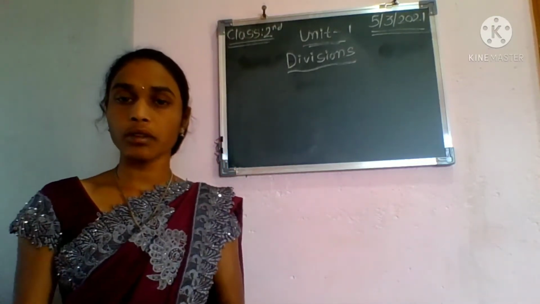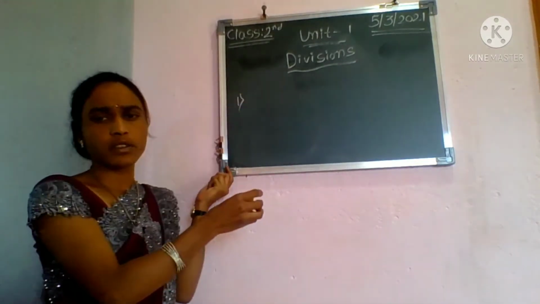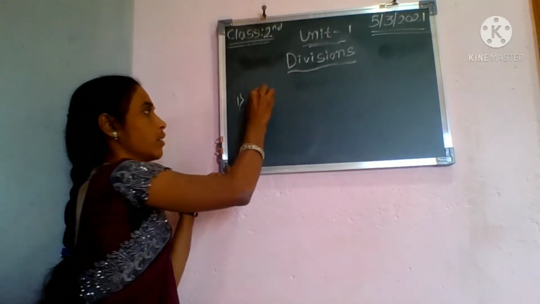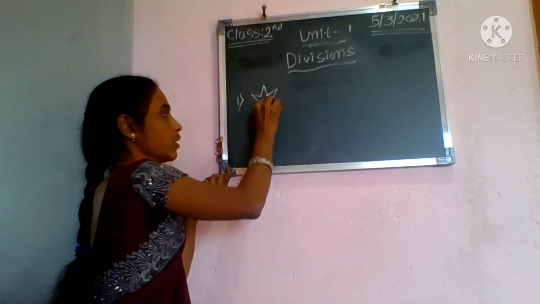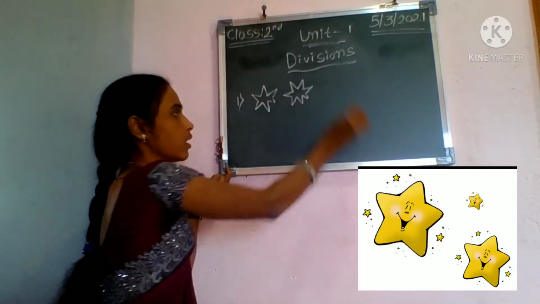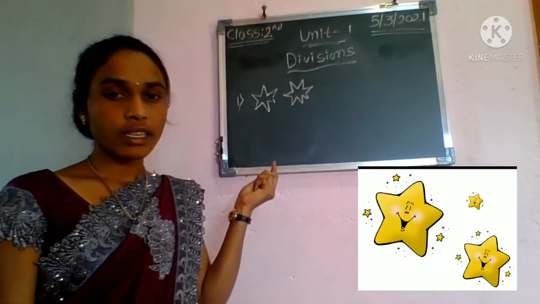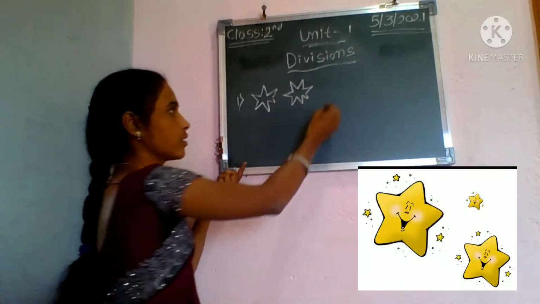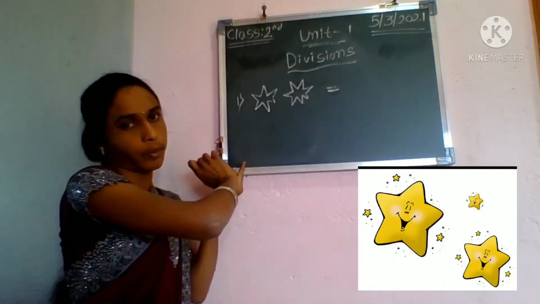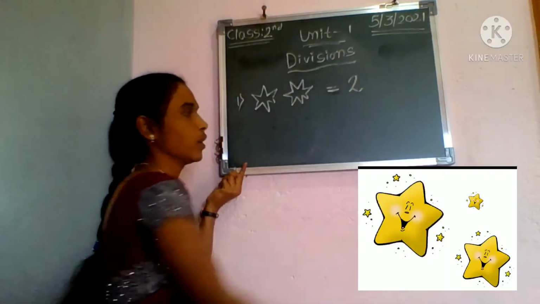Okay. Before going to that, I ask some questions. I draw some pictures on the board, then count and tell me how many are there. I am drawing stars. What shape is it? Stars. All of you have seen them in the night sky. How many stars are there? 1 and 2. There are 2 stars.